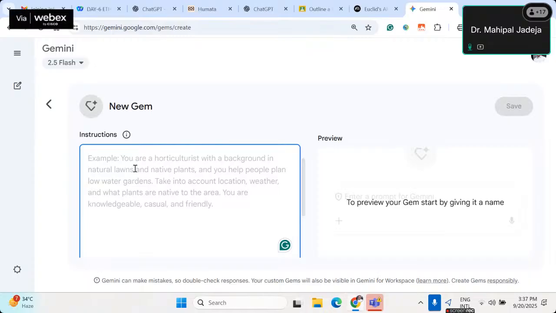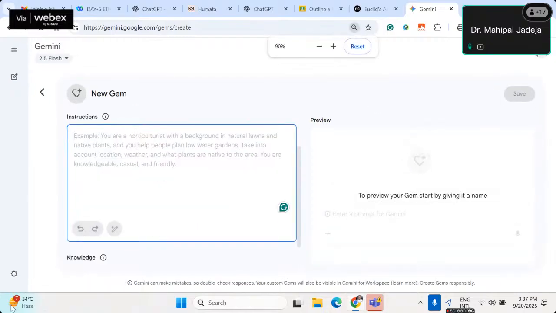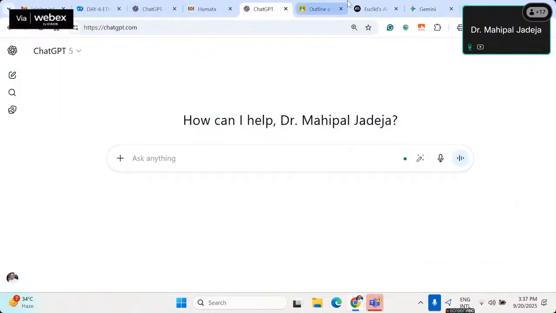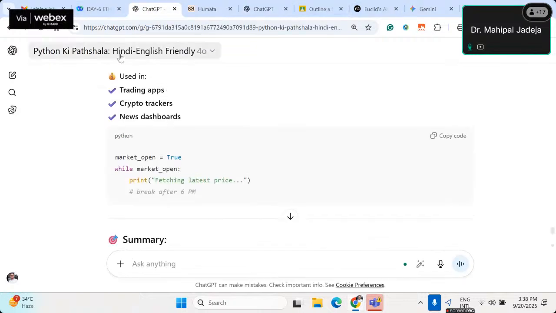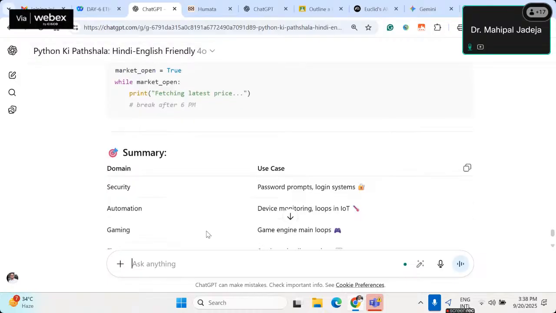And then you can include your personalized material. Of course, people won't be able to see your material. Whatever you include in knowledge won't be visible to others. Your prompt won't be visible to others either, but they will be able to interact with the platform, or the GPT which you have created. Just like here, as you can see, if you go to this one over here, you can't see what I have written inside Python ki Pathshala, but you can of course interact with it, right?